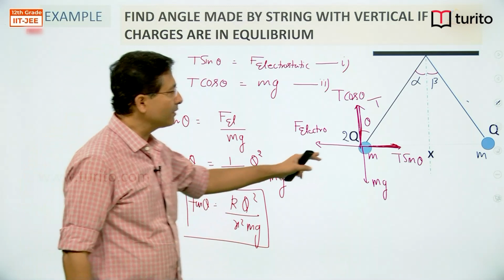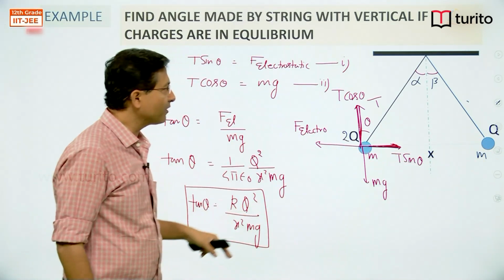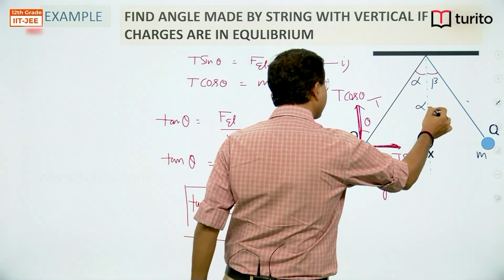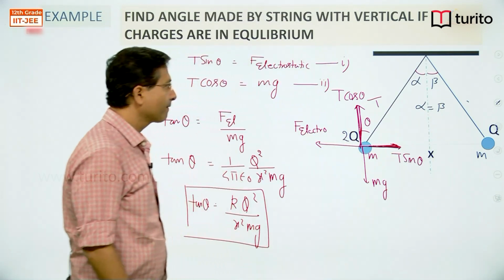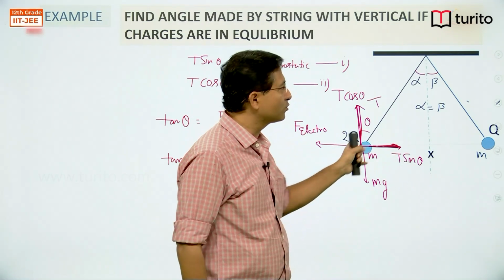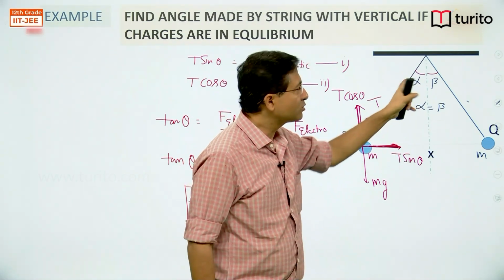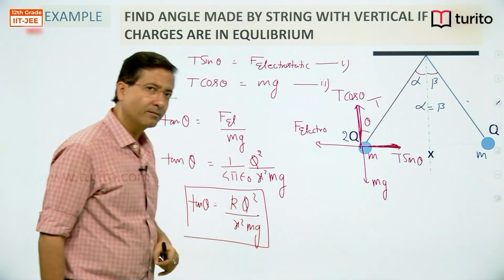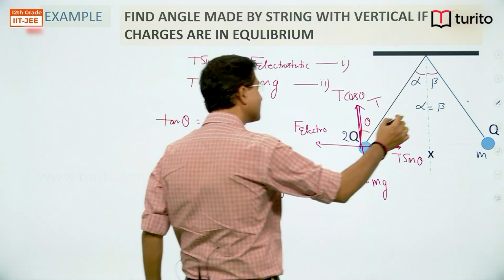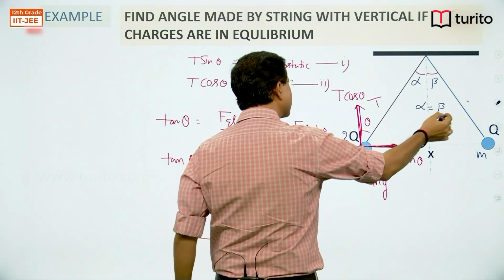So whatever I draw for this one, I will draw the same for this one, and if I simplify, I will get alpha equal to beta. So irrespective of the magnitude of charges we take, 2q and q or 2q and 3q, any combination, these two angles will come out the same. So irrespective of the charge, this angle is not going to change. So alpha is equal to beta.